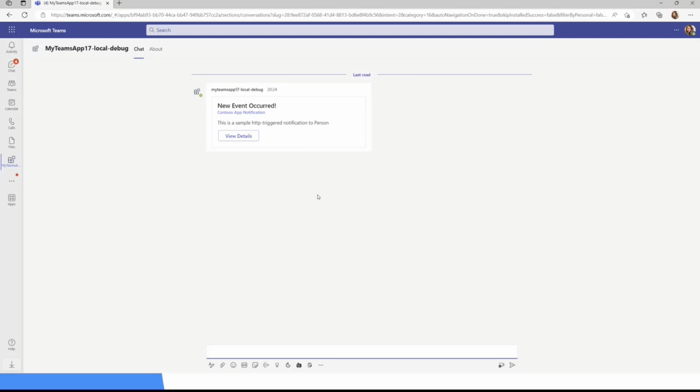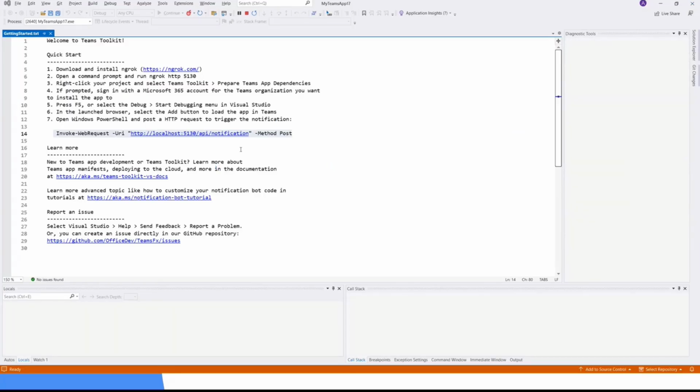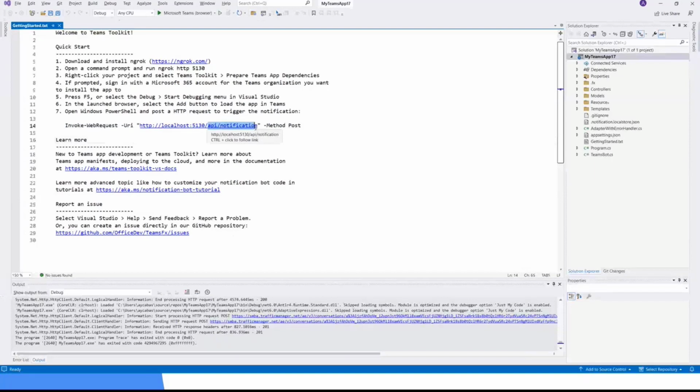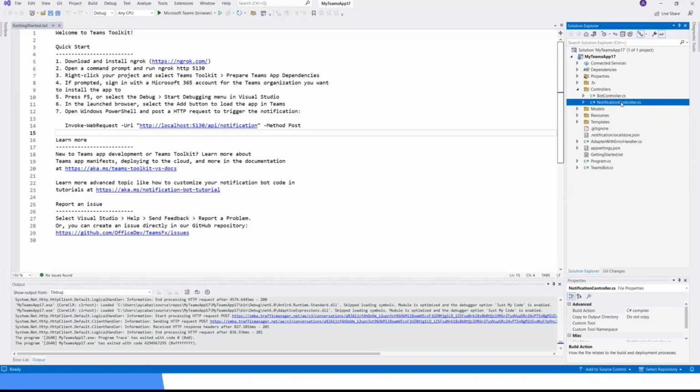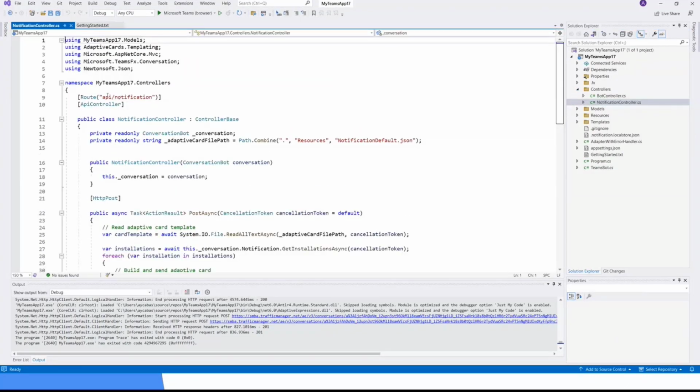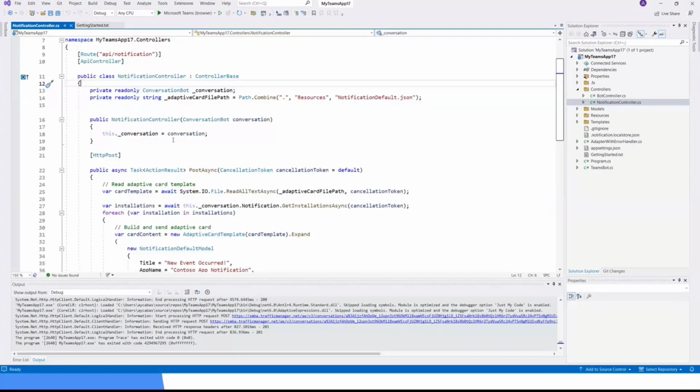That means that whenever we trigger an API, we can get the data and show it with an adaptive card, which will make it look prettier. Let's quickly check the code for how this works. As you see here, we are triggering API/notification. That means we must have a controller over here, NotificationController.cs. Whenever we call API/notification, we are reading the adaptive card file path, which is under resources. It's the adaptive card called notification default.json.